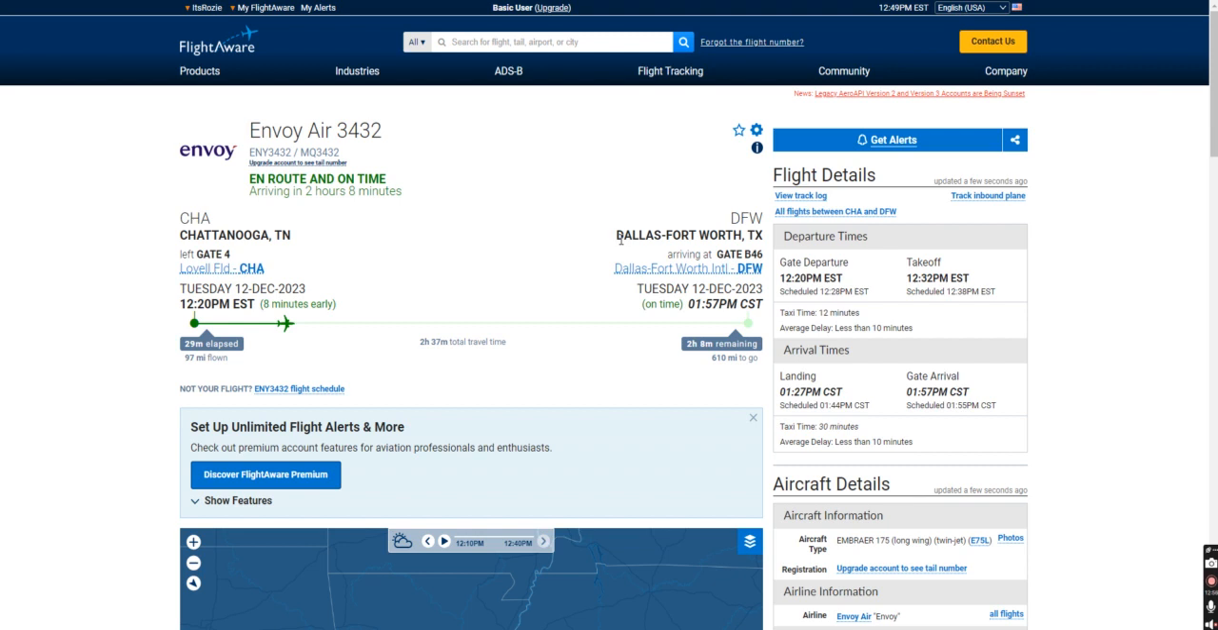Amazing, right? Finally, I want to give it a rating between 1 and 10. Would I fly this route? Would I use this airline? What would I do if I was in a predicament where I needed to get from Chattanooga to Dallas? I don't know if I'll ever be in that predicament. Maybe I will be one day, right? And I can utilize that.